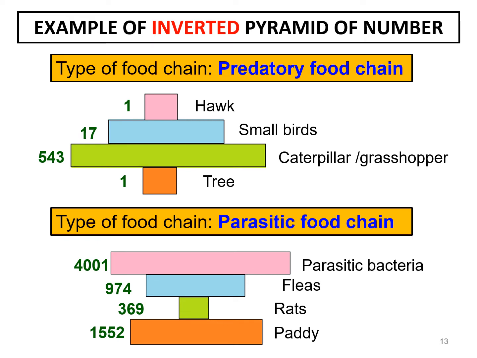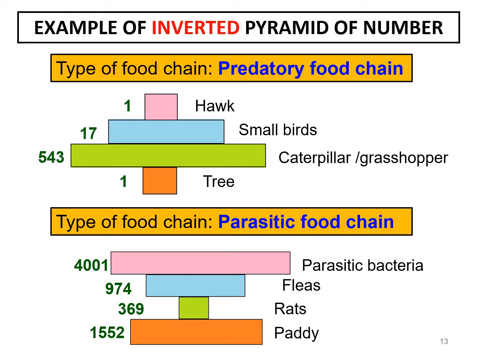If we have grass, or a paddy, it must be cultivated in a large amount. So it's not logical to have only one paddy plant, right? So this is an example of an inverted pyramid of number.